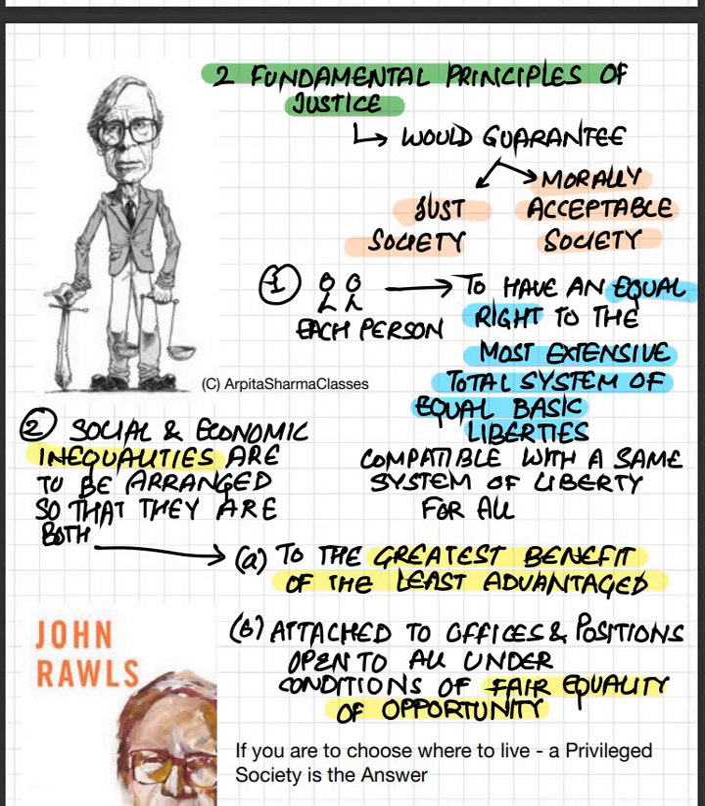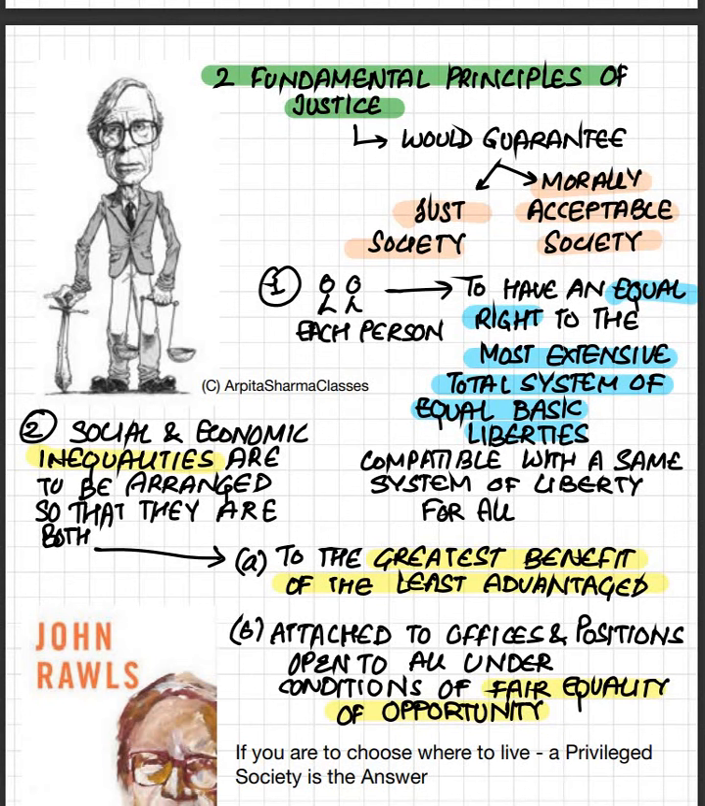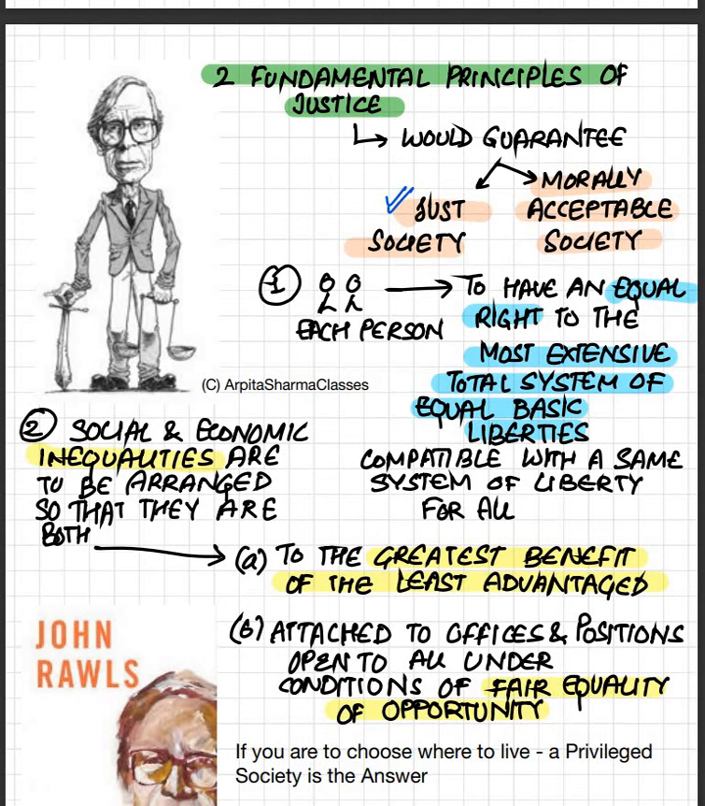Now John Rawls used to talk about two fundamental principles of justice. First principle is just society. Second principle is, right, morally acceptable society. Right now, he said these two fundamental principles of justice will promote a just society and a morally acceptable society. And what are these principles?